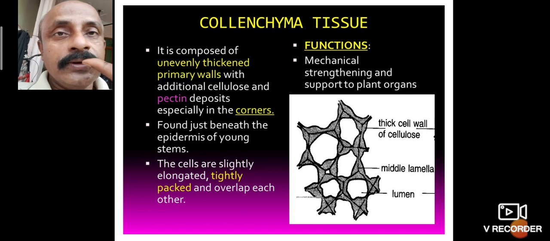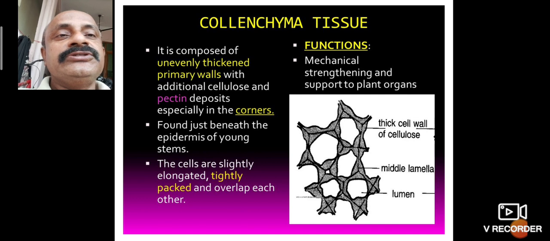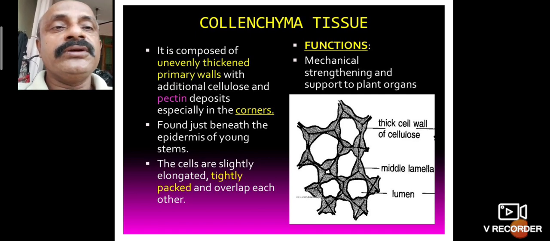So collenchyma tissues are important for the mechanical strength and support of plant tissues.